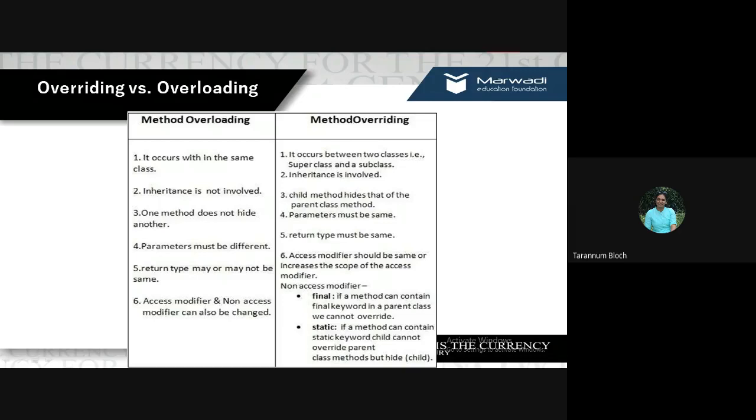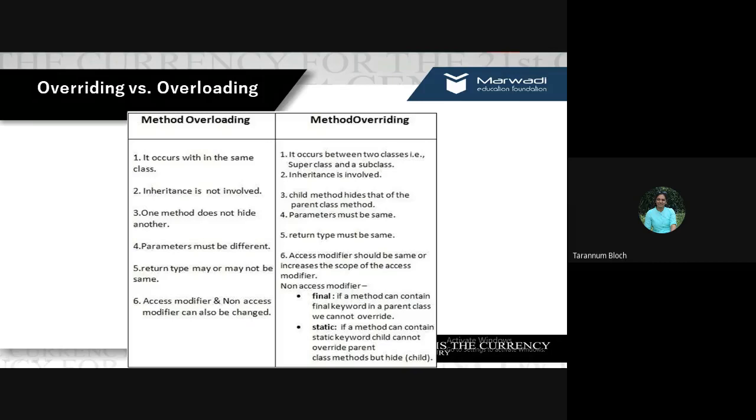In method overriding, if a method contains the final keyword in a parent class, then we cannot override it, whereas in method overloading, we can do it. Static: if a method contains the static word, the child cannot override the parent's method, but it can hide it. This is not possible with overloading. We can just change it if we want. Fine.